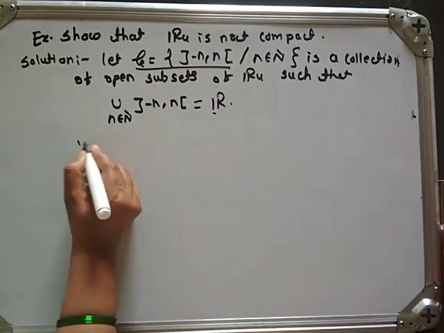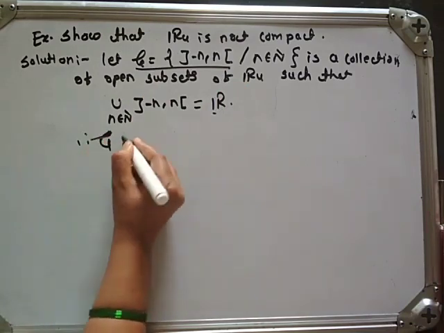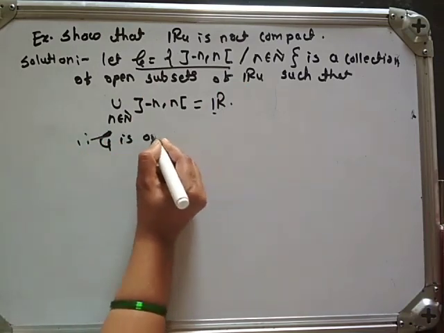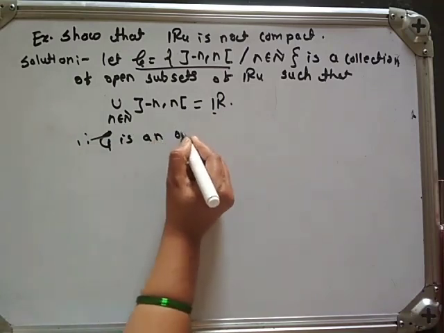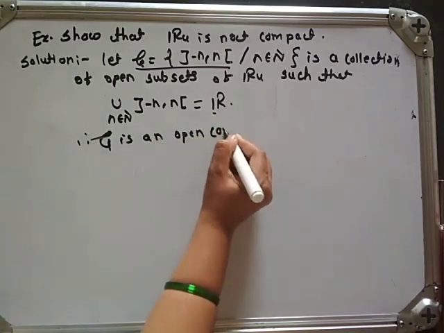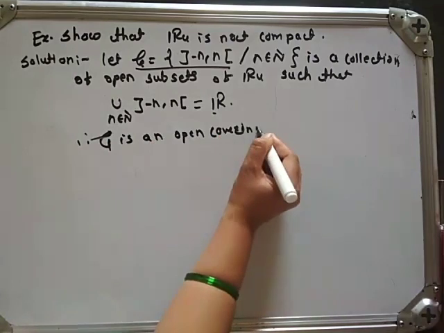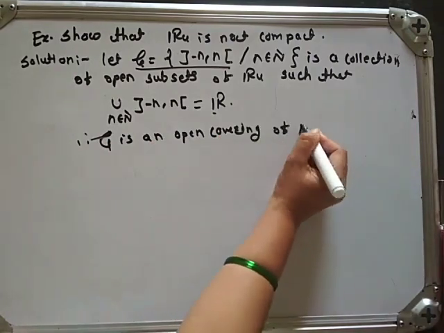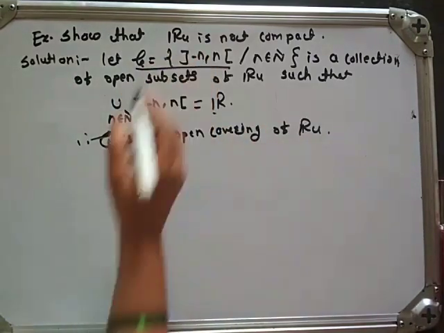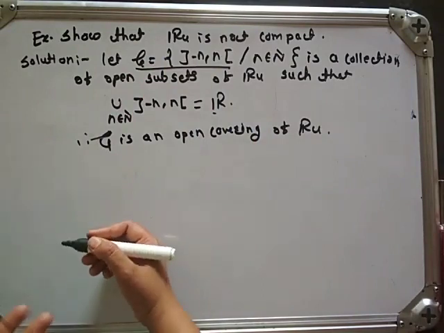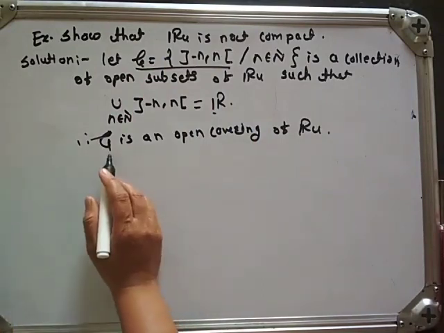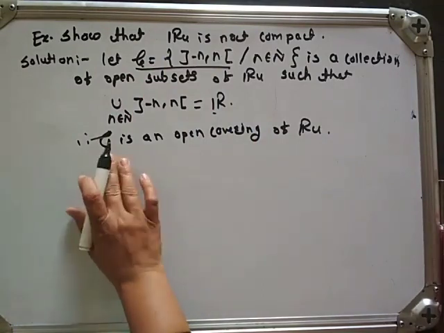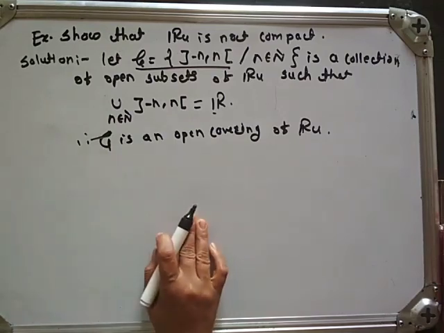Therefore, script G is an open covering of R. In this example, we have to show that R is not compact, which means we have to show that this open covering has no finite subcover.